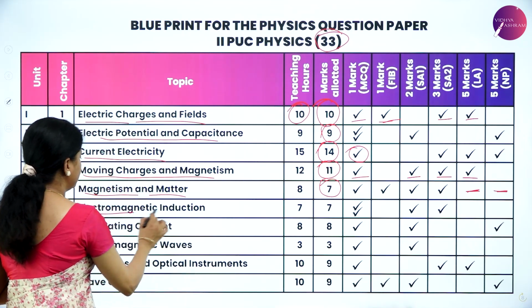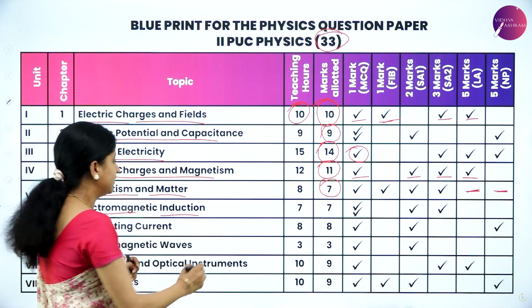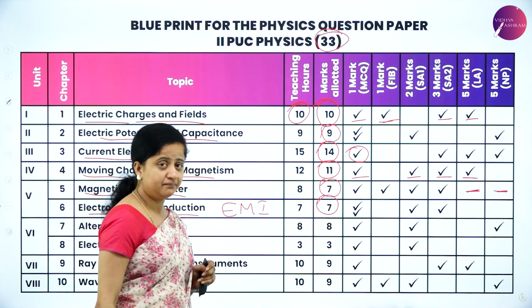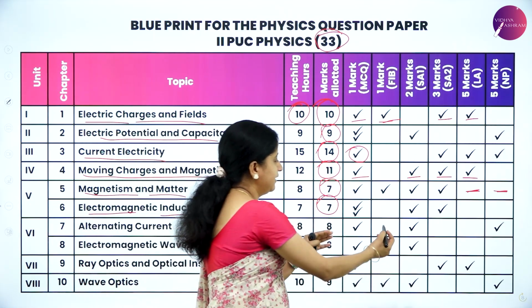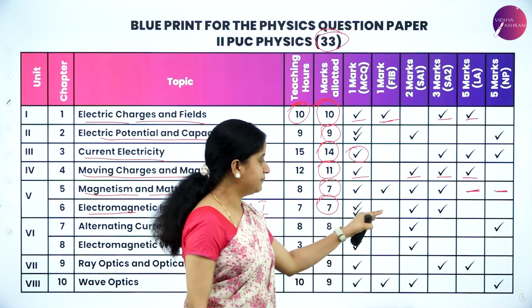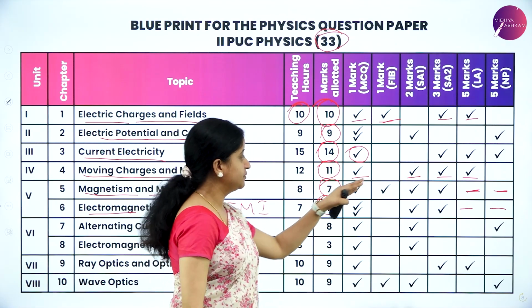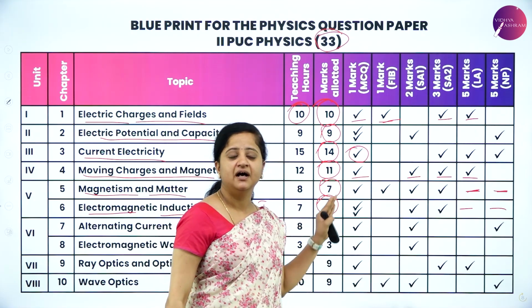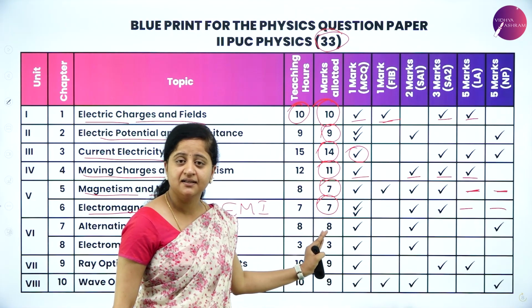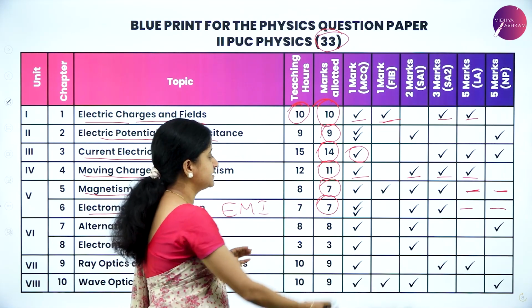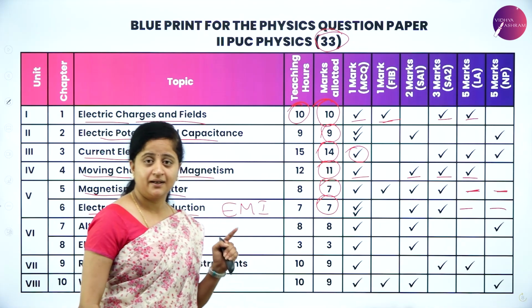So next, electromagnetic induction. In short, we'll call it EMI. So it is for 7 marks again. You won't be having any fill in the blanks from this chapter, no 5 mark question, no numerical. So you need to prepare for 2 mark, 3 mark, and you need to understand the chapter very clearly so that you cannot miss answering the 1 mark MCQ.